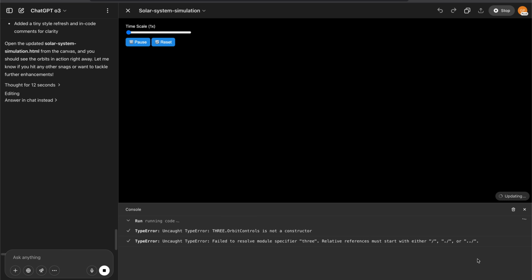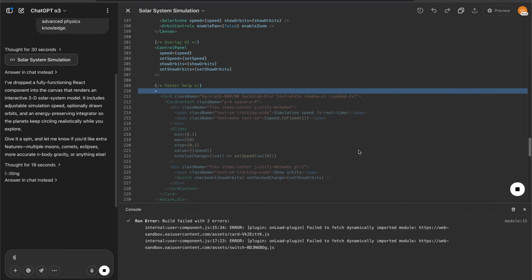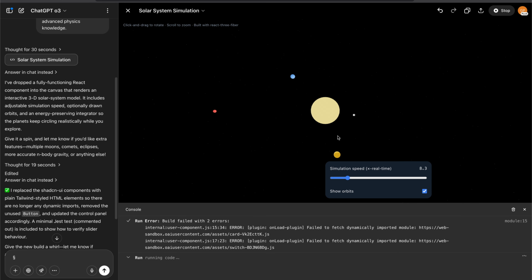So I tried to build a 3D solar system myself using a very detailed prompt and noticed that all three really struggled with that. But once I shortened and simplified the prompt, this gave me a basic 3D solar system visualization.